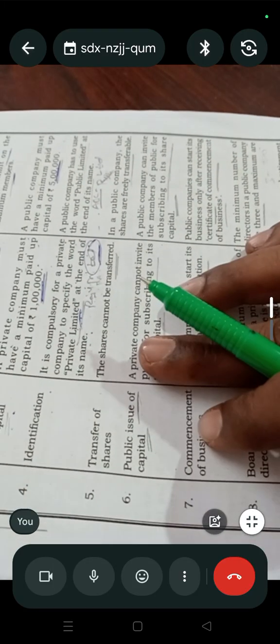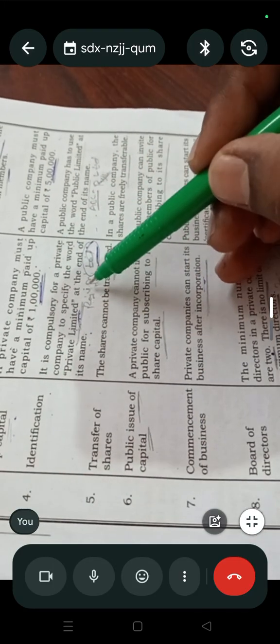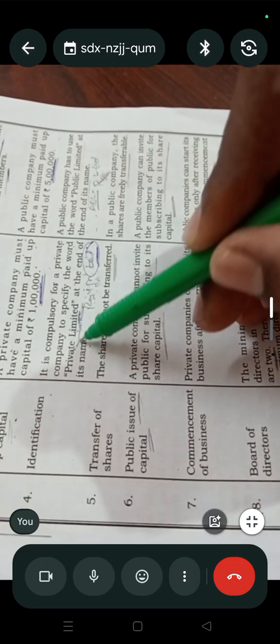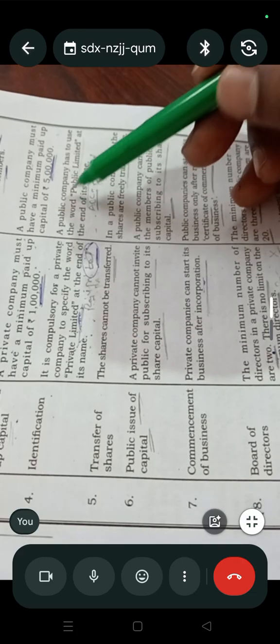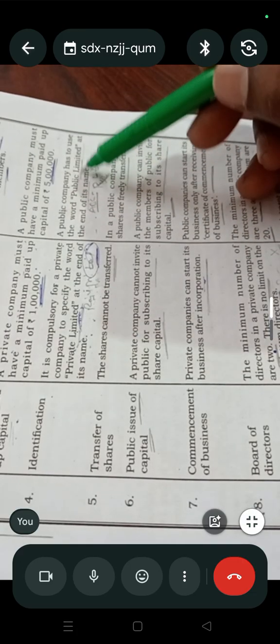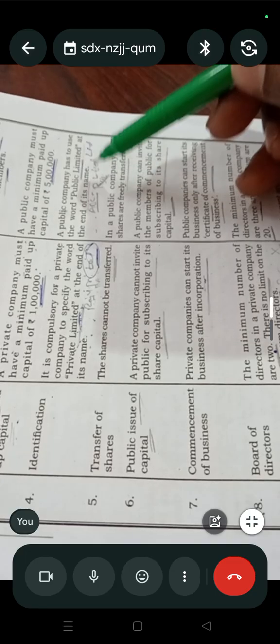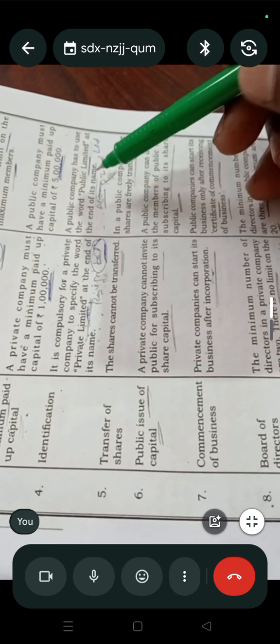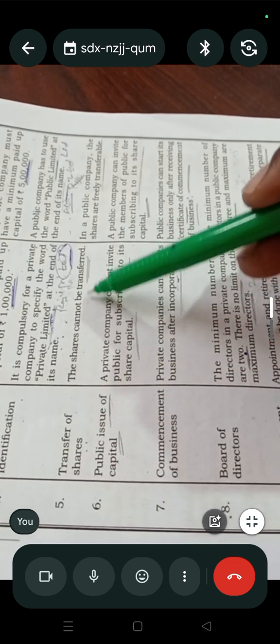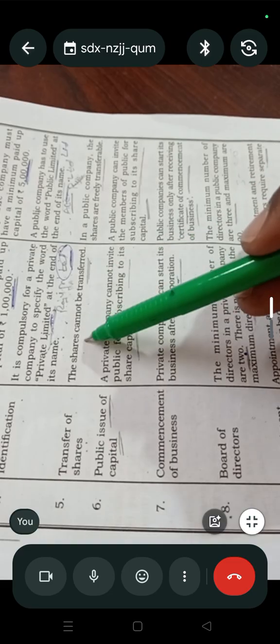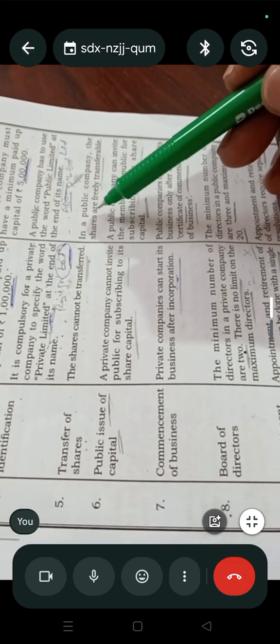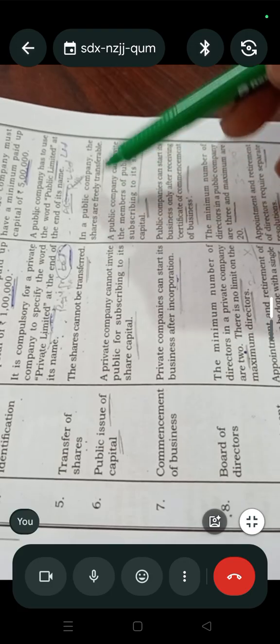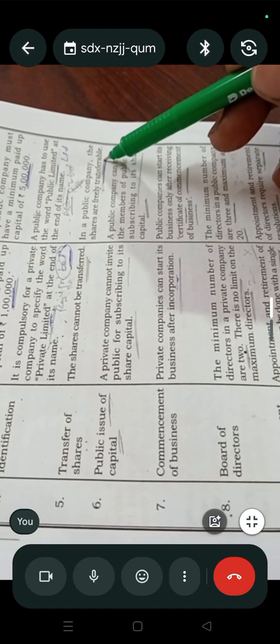Identification: for a private company, they should use PVT Limited or private limited at the end of the name. In a public company, they have to use the words public limited or Ltd at the end of the name. Clear? Next, transfer of shares. In a private company, the shares cannot be transferred. But in a public company, the shares are freely transferable from one person to another.